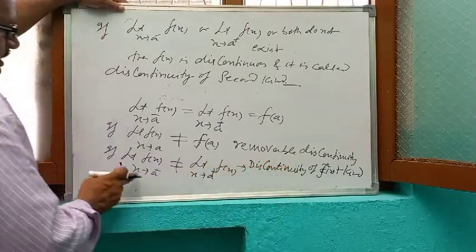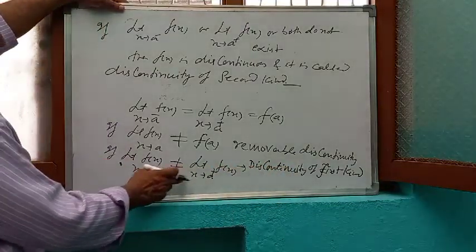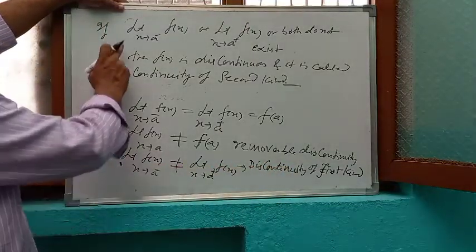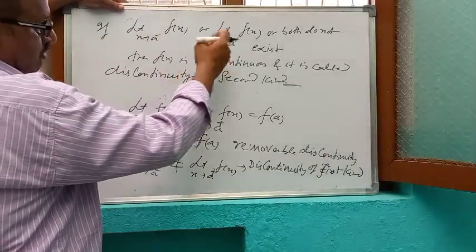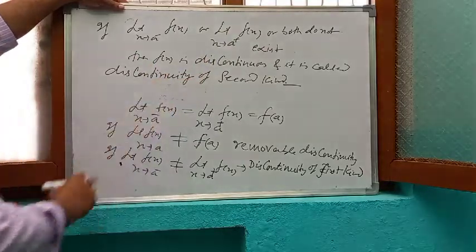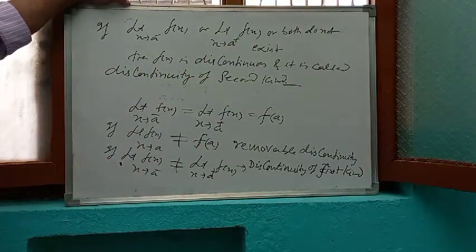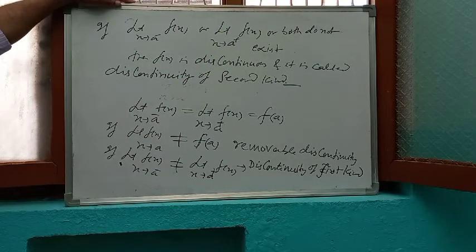Discontinuity of first kind means both limits exist but they are not equal. Here, if the left hand limit and right hand limit do not exist, or both do not exist, then we can say that it is discontinuity of second kind. So this is the condition